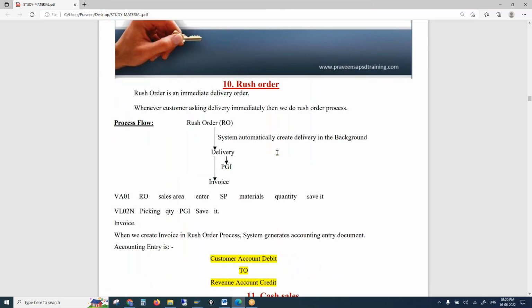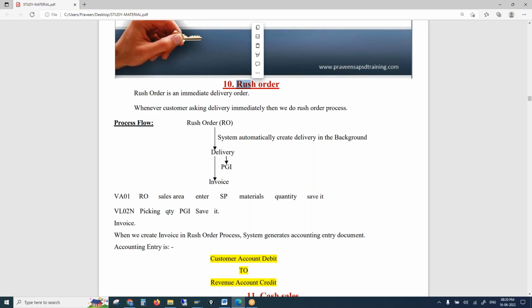Rush orders are high priority orders. As and when you create a rush order, it's confirmed. To confirm, the system could take the stock from anywhere. So these are high priority orders.